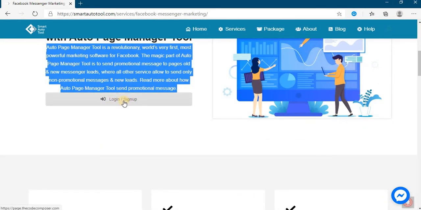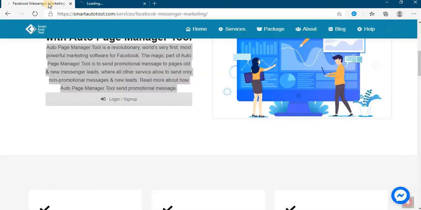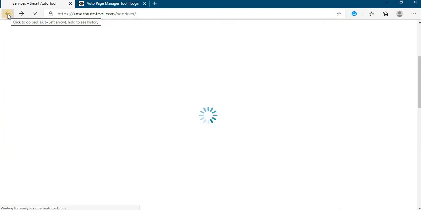Click on login and sign up. For the tool, go back and click on that tool.